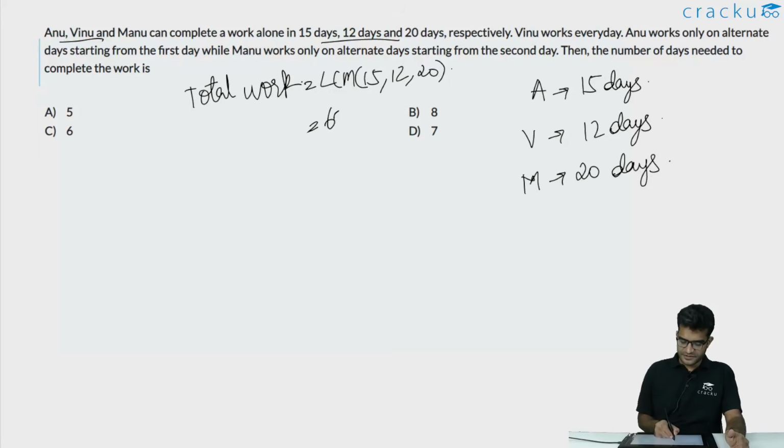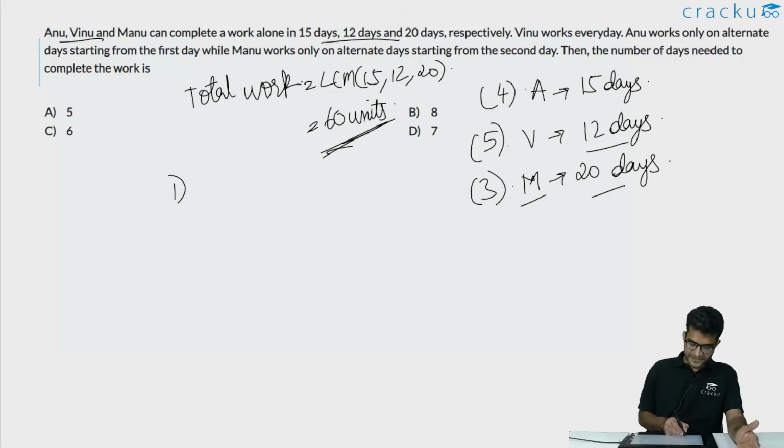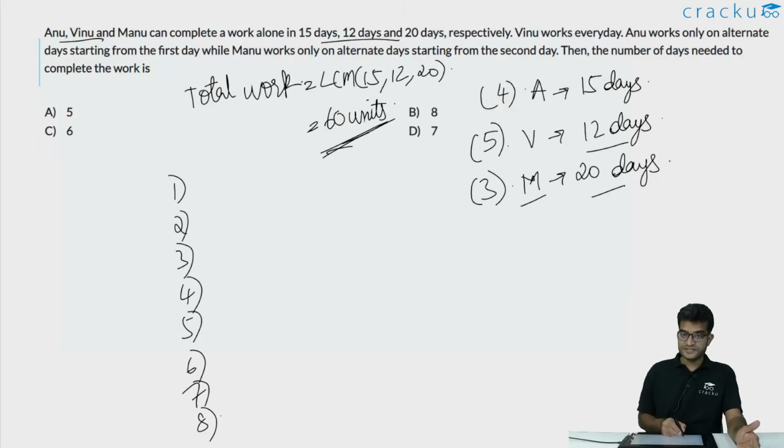That is equal to 60 units. So in one day, the amount of work done by Anu will be 60 divided by 15, which is 4. In one day, the amount of work done by Vinu is 60 units divided by 12 days, which is 5. And in one day, the amount of work done by Manu will be 60 divided by 20, which is equal to 3. But we are told that all three of them don't work every day. Only Vinu works every day. So on the first day, second day, third day, fourth day, fifth day, sixth day, seventh day, eighth day, all of these days, the only person who works is Vinu, and every day she is going to complete 5 units of work.